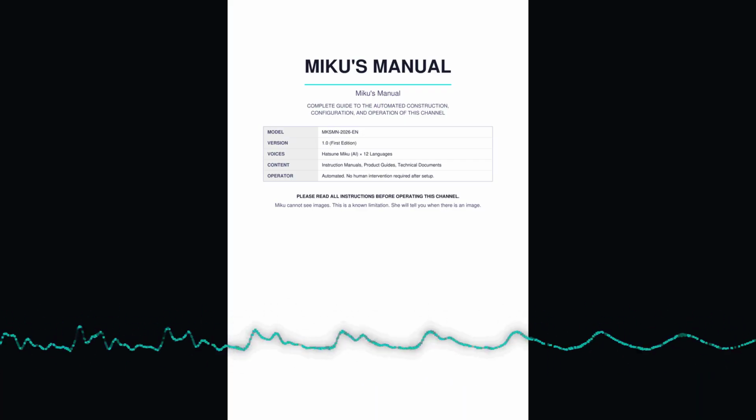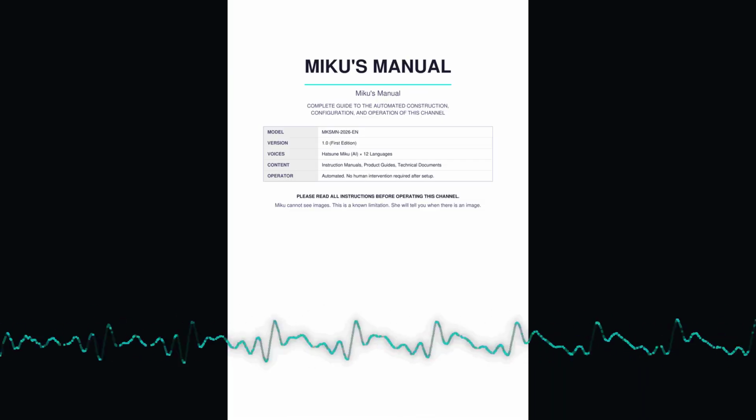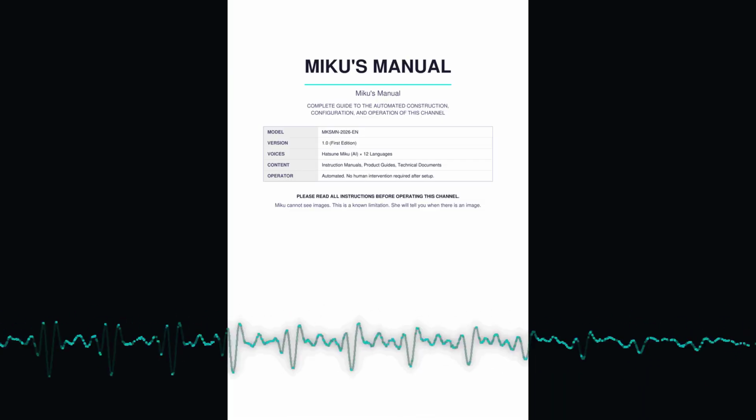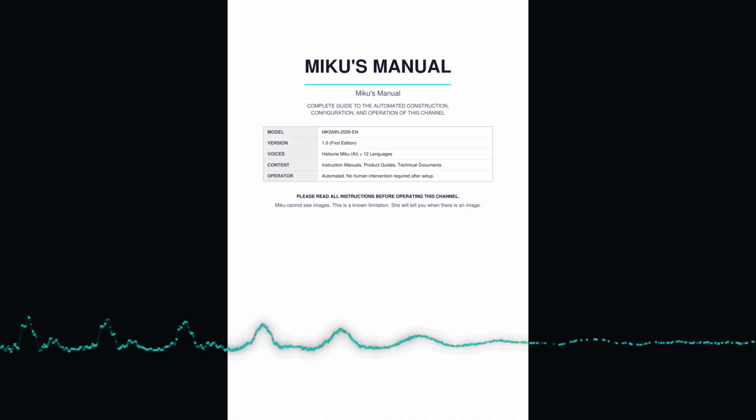3.3 Required accounts and software. Google account: YouTube channel ownership and API access. Google Cloud Console: YouTube Data API v3 project and OAuth credentials. Applio: local RVC inference engine. Install from